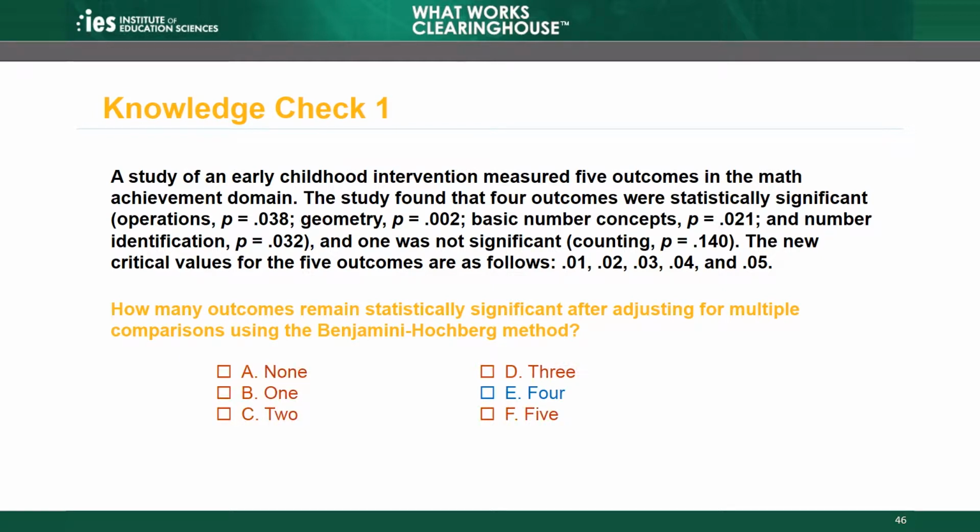A, B, C, D, and F are incorrect answers. There are significant outcomes. Every outcome ranked 4 or lower is statistically significant. P equals 0.038 is less than 0.04. The 5th outcome is not statistically significant. P equals 0.14 is greater than 0.05.